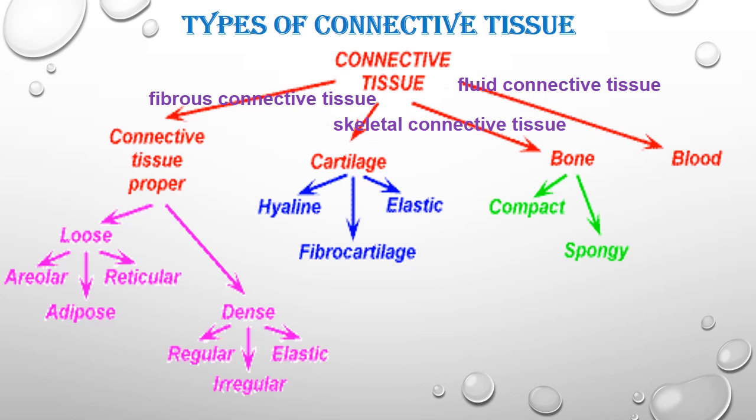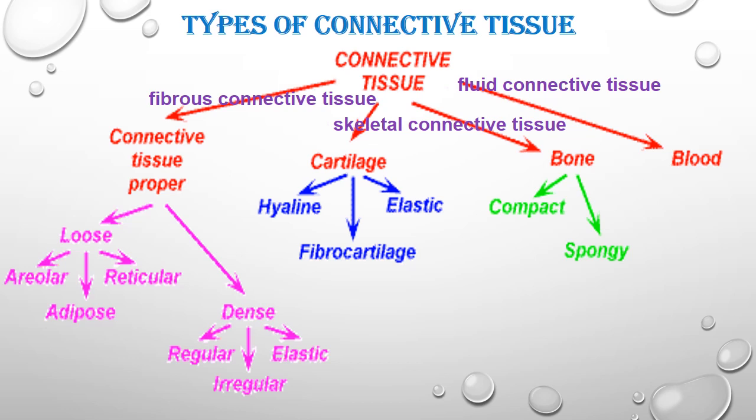Fibrous connective tissue is divided into connective tissue proper, which is again divided into loose connective tissue proper. This loose connective tissue proper is again divided into areolar, adipose, and reticular connective tissue. Then the second type is dense.